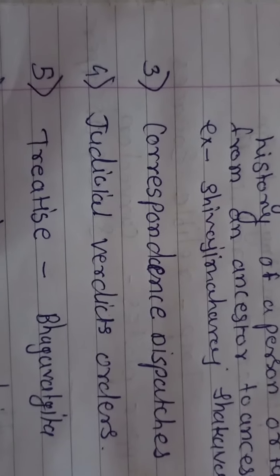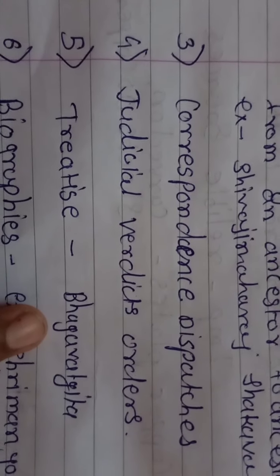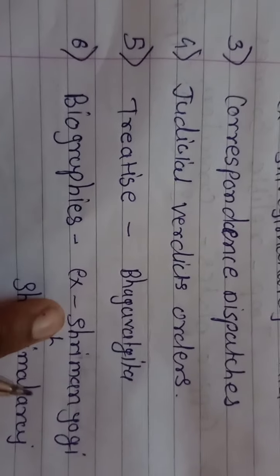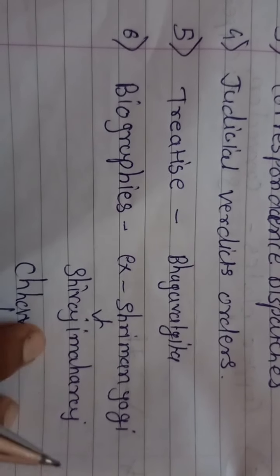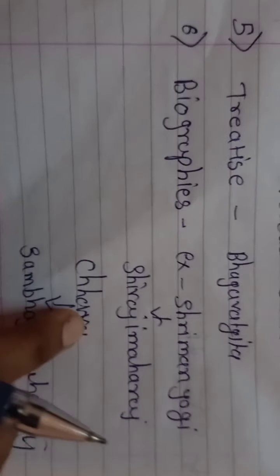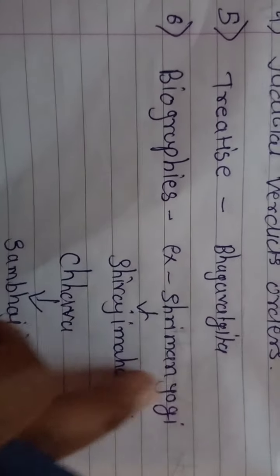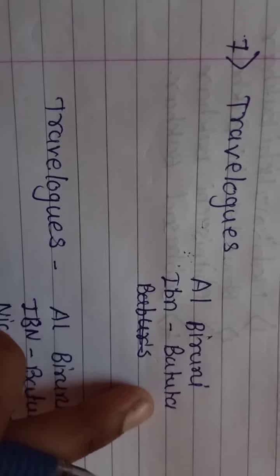Then fourth is judicial orders, which means judgments. Then fifth is treatise, which means holy books like Bhagavad Gita, Quran, Bible. Then biographies. I gave the example of the biographies of Shivaji Maharaj, Shriman Yogi and Raja Shiva Chhatrapati. Then Chhawa, the biography of Sambhaji Maharaj. Both these biographies were written by Ranjit Desai. Then the seventh written source is travelogues. I told you the famous foreign travelers' names here: